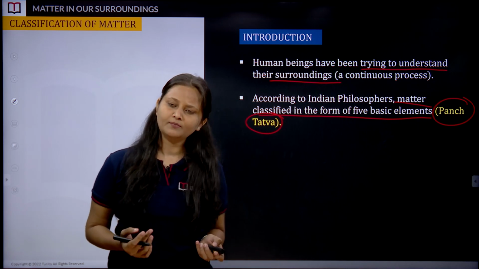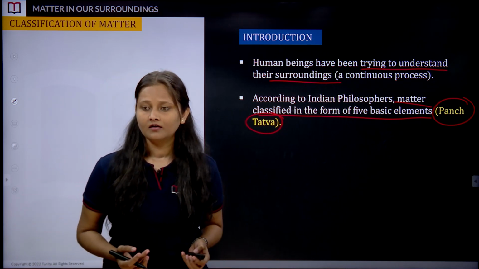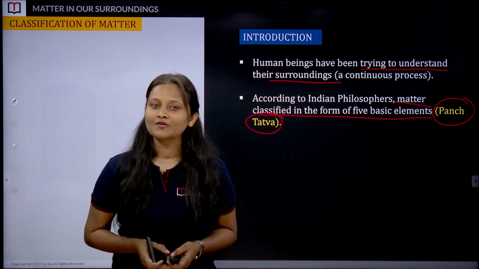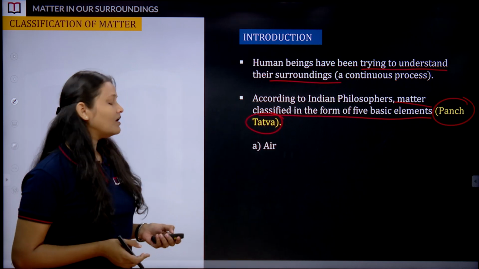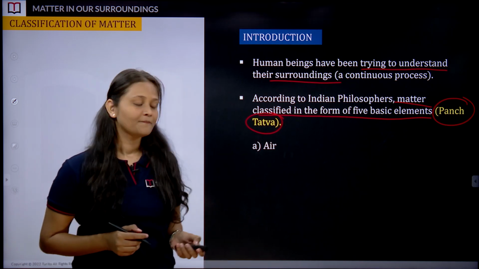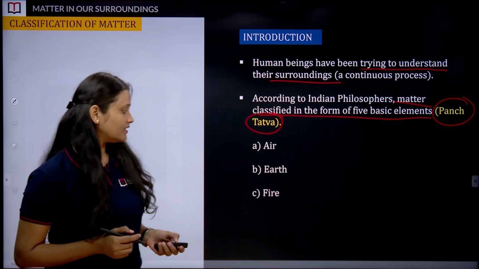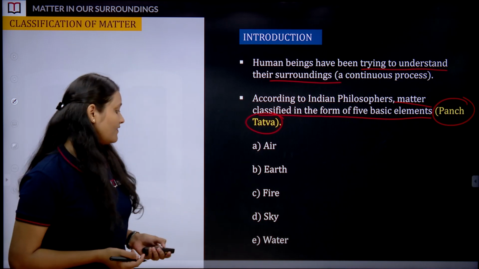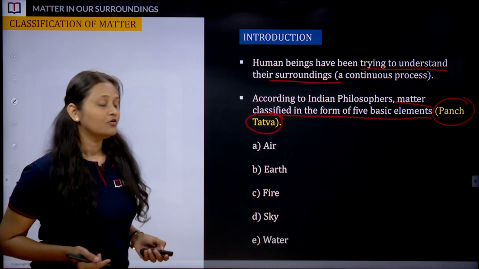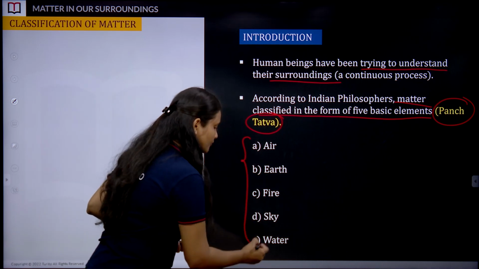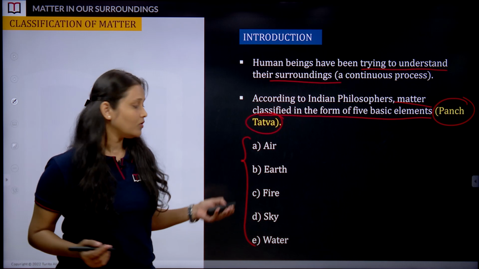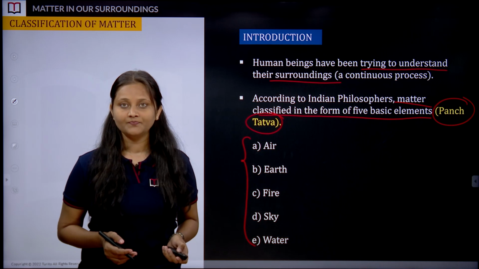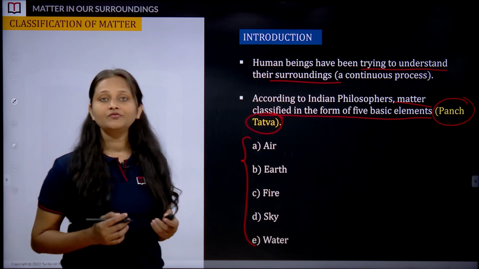What are those? Can anyone tell me? Have you heard about Pancha Tattva? If you know the answer, you can keep typing in your chat box. And those who don't know, let's have a look. First is air. Second is earth. Third, fire. Fourth is sky. And the last one is water. So these are the aspects of life, and when these get combined, we get our surroundings, we get matter. So this was a brief history about matter.